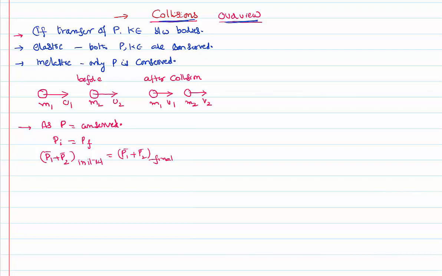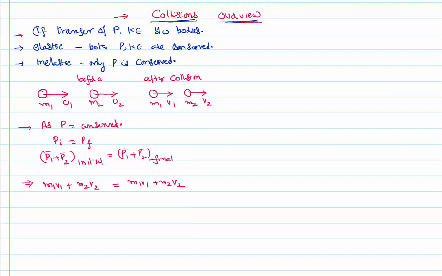Momentum is mathematically defined as product of mass and velocity. So I can write that as m1u1 plus m2u2, because I have assumed that both the bodies are moving in the same direction on the x-axis itself. This kind of collision is called a one-dimensional collision. Momentum final means m1v1 plus m2v2. This is how we can write an equation for the conservation of linear momentum. This momentum is conserved along the line, that's why it is called linear momentum.